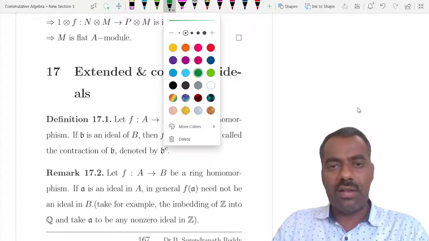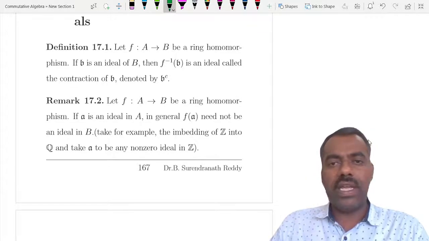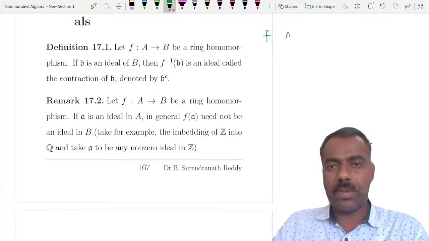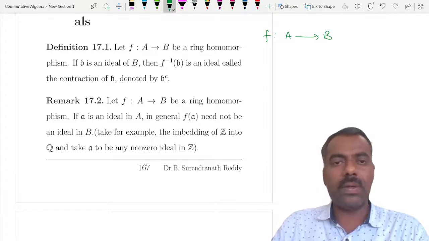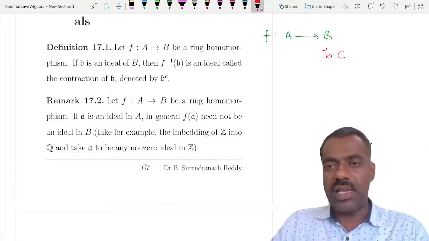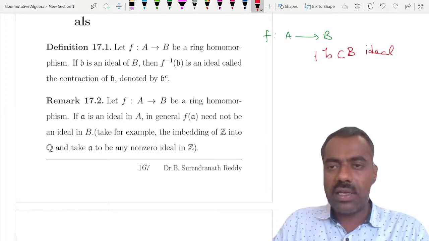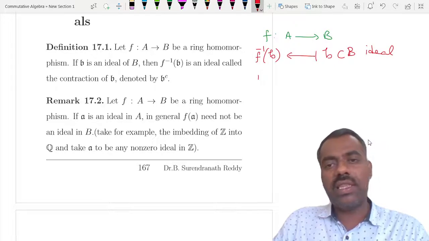Now we introduce some new concepts of ideals. They are called extended and contracted ideals in a ring. So take f mapping from A to B. Suppose script B is an ideal here. If this is an ideal, then its inverse image f inverse of b is always an ideal.